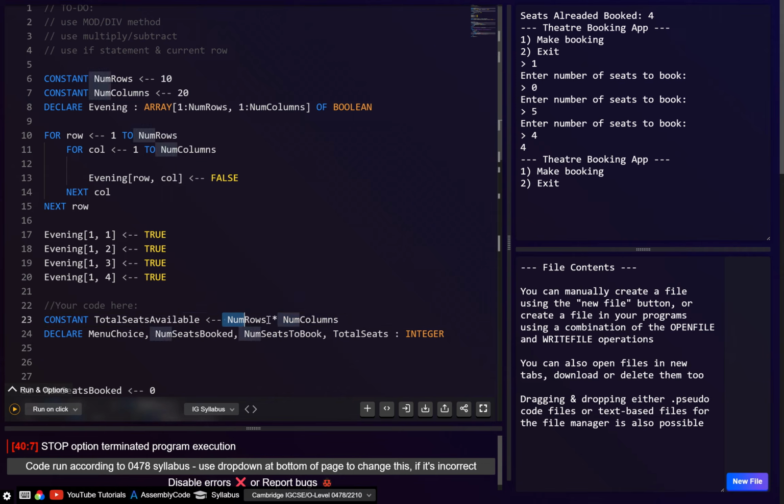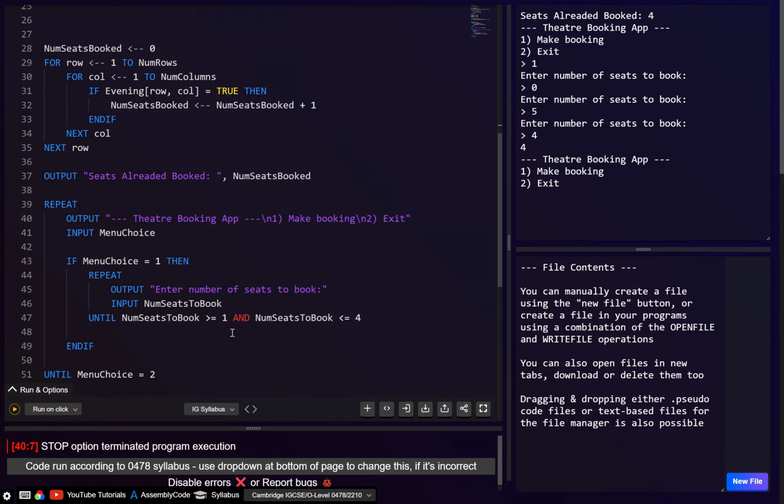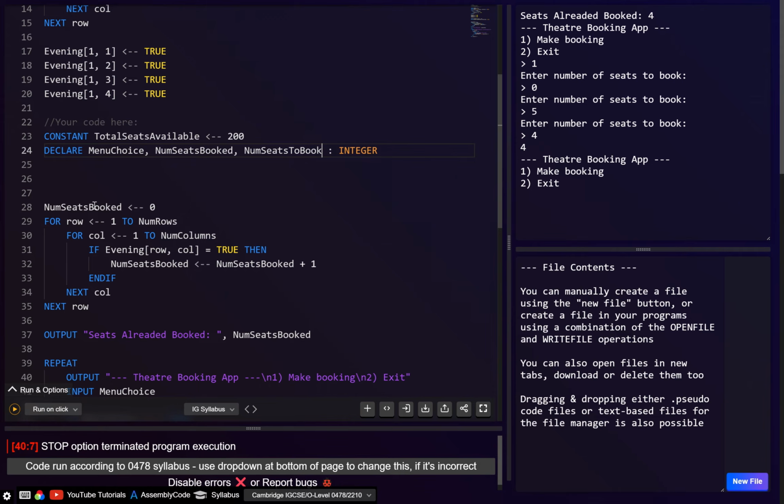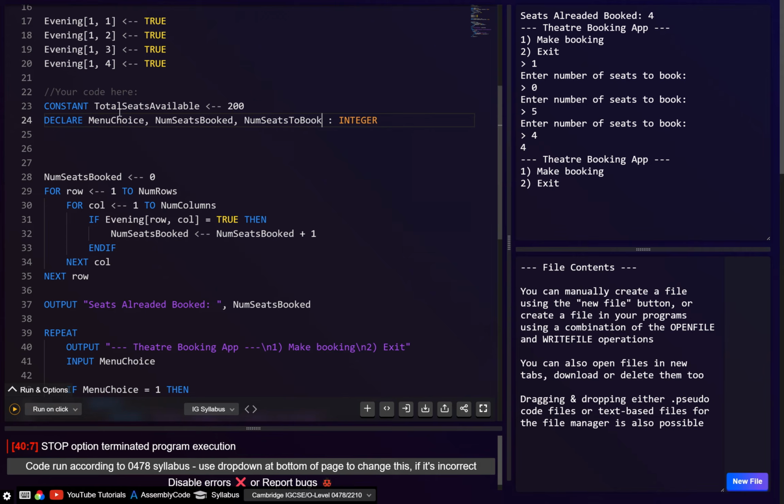However, Cambridge say that we shouldn't use calculations for constants. They want us to hard code it. So we can hard code this as 200, because if we've got 10 rows and 20 columns, there's going to be 200 seats. I'll make that a constant rather than a variable. So basically we want to check if the number of seats already booked plus the number of seats they've chosen is less than the total seats available. If so, there's enough seats available. Else, there's not enough seats available.